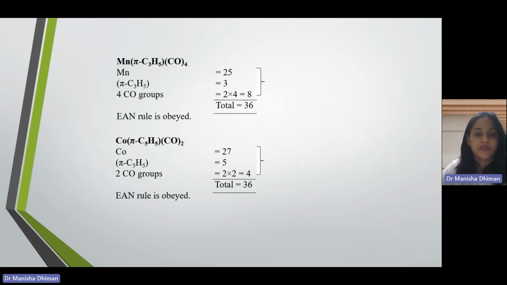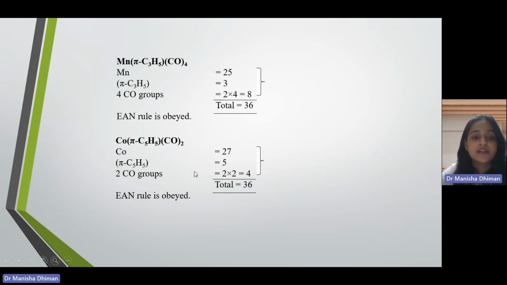Next one is, these are examples which show your effective atomic number rule is obeyed in these examples as well. These are your hapto ligands or organic ligands. This is π-C3H5. That means the π-allyl group. All the hapto ligands will donate the number of electrons on the basis of their hapticity. π-allyl means there are 3 electrons, or the metal is bonded with 3 carbon atoms, so it will donate 3 electrons. Similarly in the next example, the ligand is π-C5H5. That means it has hapticity of 5, so it will donate 5 electrons.